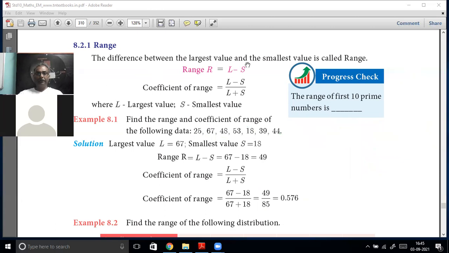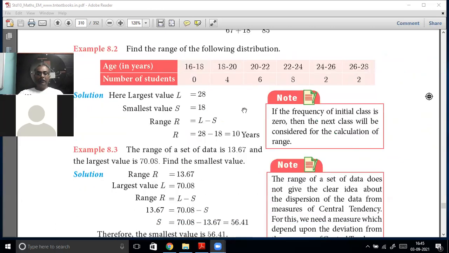Example 8.2. Let us do example 8.2. Here, your book has made one small mistake. What is the highest value? Highest value, sir, 28.